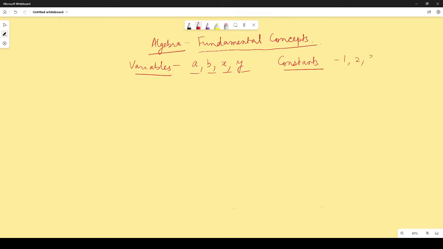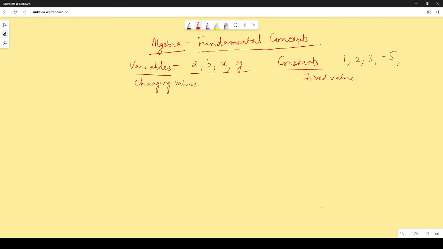So they are like numbers, minus 5 and all this. They are still constant. Even if it is minus or something, they would still be considered constant because they have a fixed value, right? The value is fixed. Whereas for variables, as the name suggests, they have changing values. Changing values means the values will change accordingly.